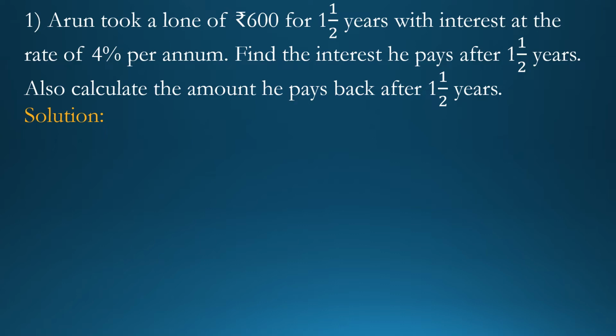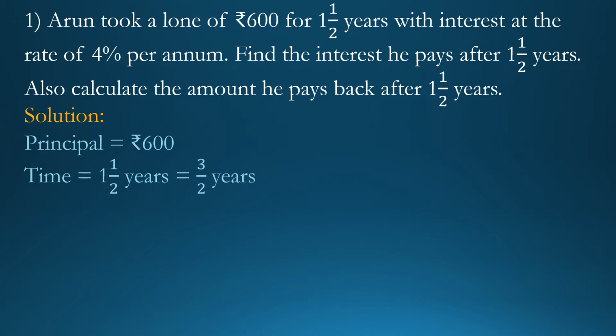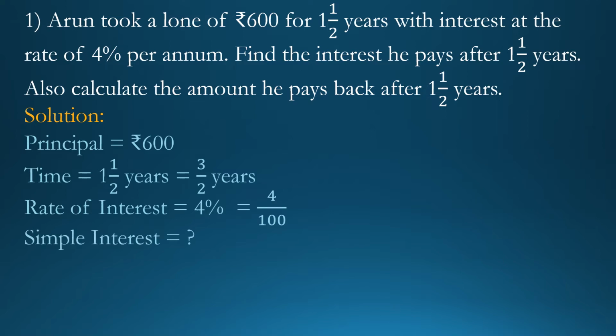How? Let's see. Write down principal is equal to rupees 600. Time is equal to 1.5 years, that is 1 and 1 upon 2, a mixed number. So let's convert it into an improper fraction. 2 ones are 2 and 2 plus 1 is 3. So we get 3 upon 2 years. And rate of interest is equal to 4%. If we write 4% in fraction form, that is 4 upon 100. And simple interest we have to find out, and amount also we have to find out.